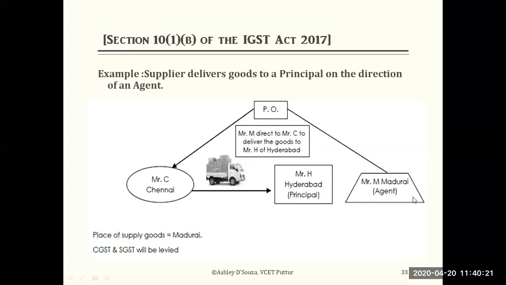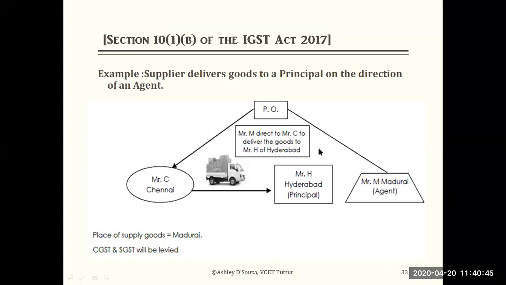Where the agent has ordered, the deemed recipient is the agent. The agent's office is considered as the place of supply. So CGST and SGST will be levied because it's intrastate.